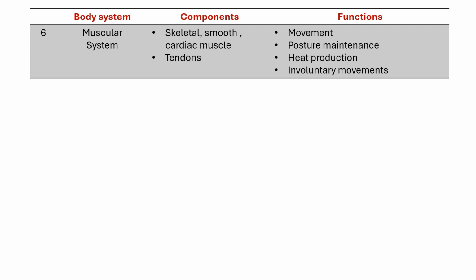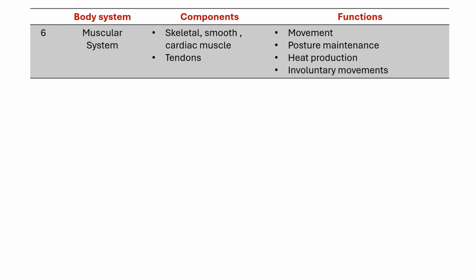Next function is posture maintenance. For example, when you sit in a chair with your back straight, your back and abdominal muscles are quietly working to keep your spine upright. If those muscles didn't work properly, you would slump or fall down. You would not be able to maintain a straight posture.